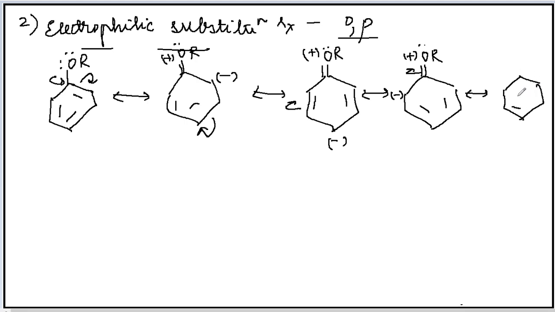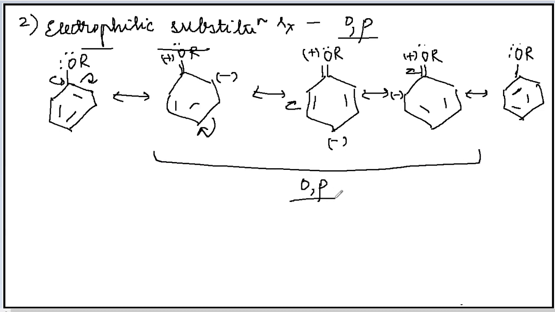So here are the resonating structures of an ether. If you look at the resonating structures of ether, we can see that in these structures the negative charge density is at the ortho and the para position. So that is suitable for the electrophile to bring about the substitution. So electrophilic substitution reaction in ether takes place at ortho and para positions.